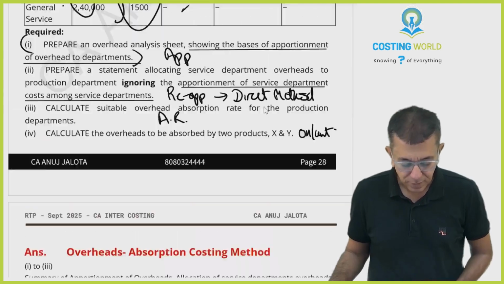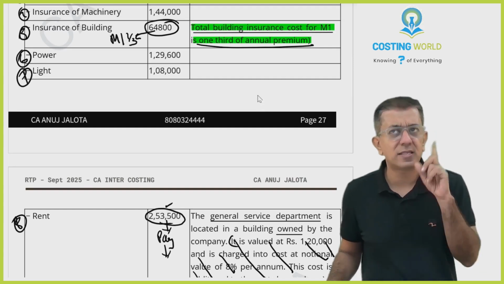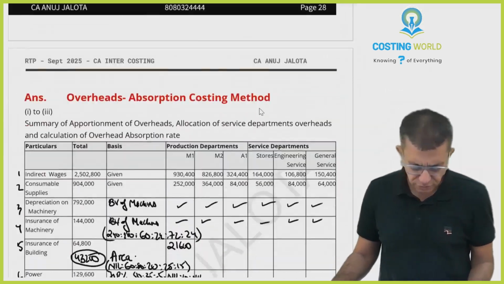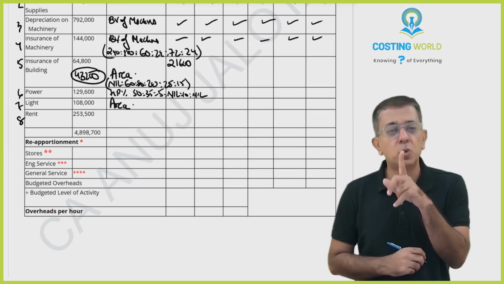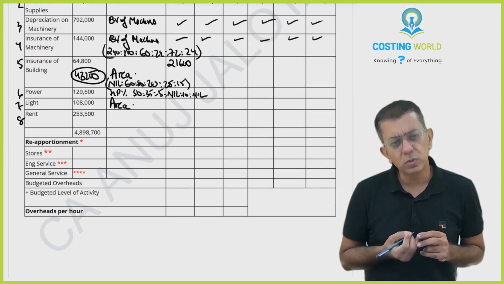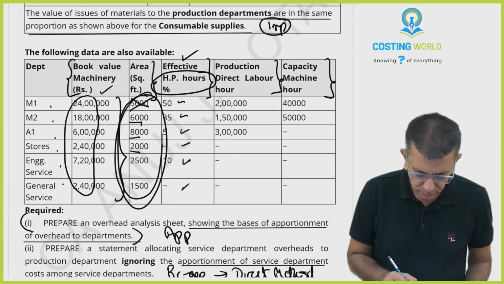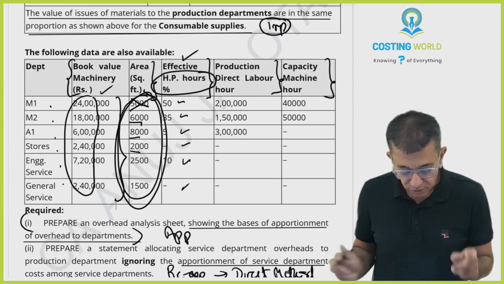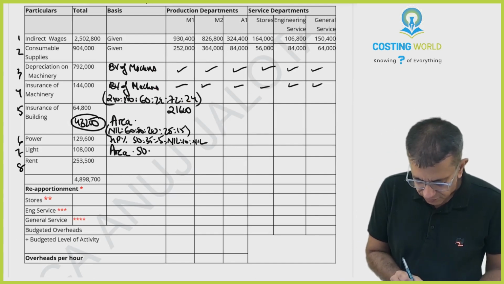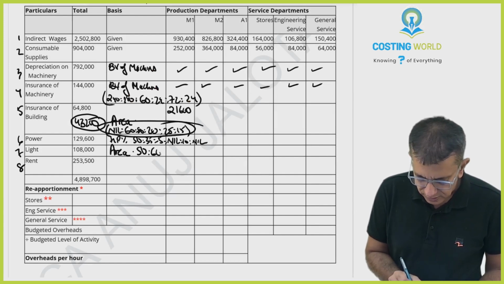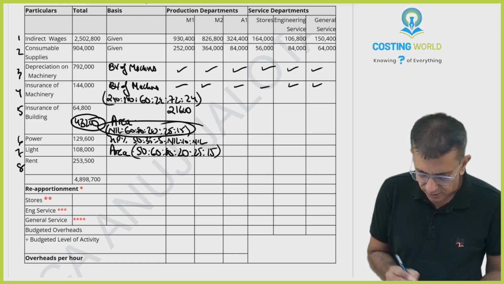Further, light. For light, there is no adjustment, no? I've told you ample number of times, light can be divided in the ratio of area, beta. It will come to all only, no? So please divide it in the ratio of area. But do remember, you have to give to the first one also. So you require area of the first one also. So it will be 50, rest is same as this: 60, 80, 20, 25, 15. In this ratio you can divide it.